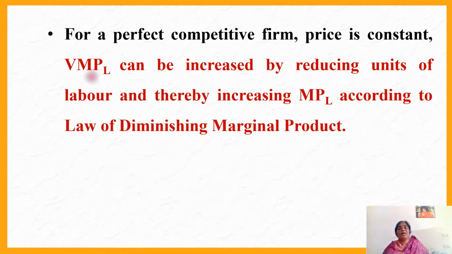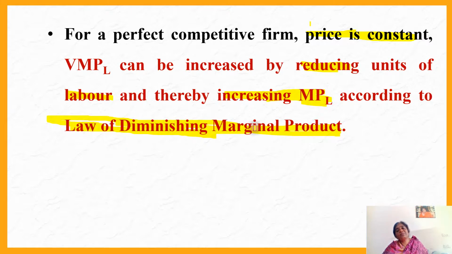We have seen it under the law of variable proportion. That is for a perfectly competitive market. Here, in a perfectly competitive market, price is constant because it's a perfect competition, and VMPL can be increased by reducing the units of labor. When you reduce the labor, what will happen? MPL increases. When you increase the MPL, according to the law of diminishing marginal product, which we studied under the law of variable proportion, under production and cost.